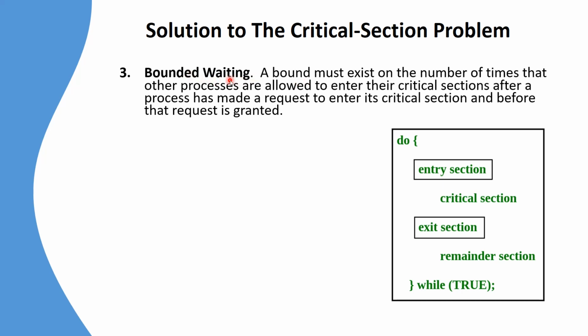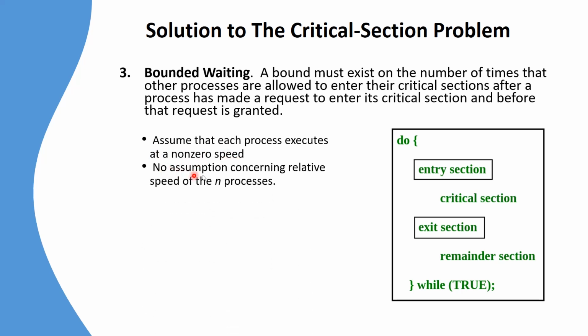So these are the 3 requirements: mutual exclusion, progress and bounded waiting, that must be satisfied for the solution to the critical section problem. So we have seen the requirements. Now we will see the solution to the critical section problem. Also we have to assume that each process executes at a non-zero speed and that there is no assumption concerning the relative speed of the n processes.